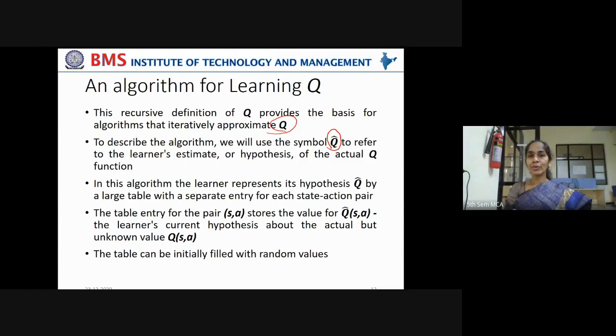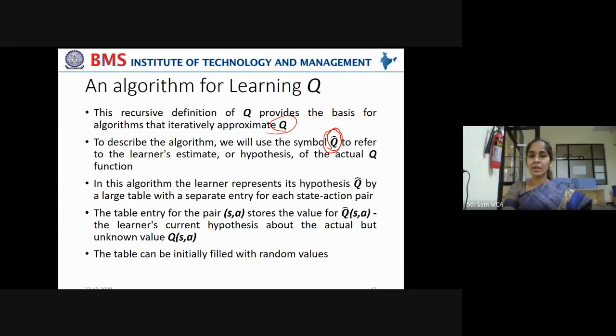Whenever you are estimating something, whenever you are approximating something, some error will be associated with it. So we don't say that Q is the exact value. Q is some approximation. If you want to denote that, you take it as Q cap. Q cap denotes the estimation of the Q value.